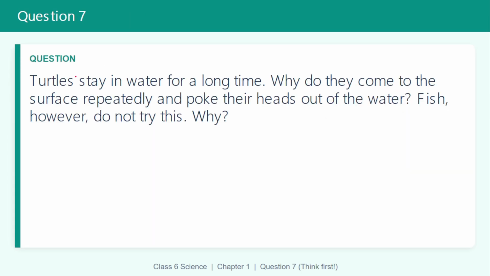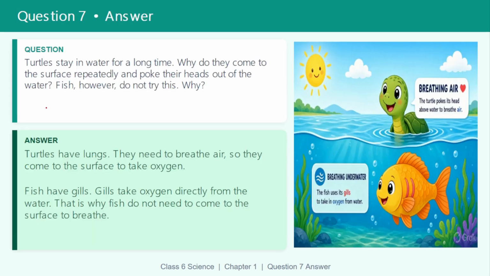Question number 7. Turtles stay in water for a long time. Why do they come to the surface repeatedly and poke their head out of the water? Fish, however, do not do this. Why? Let's see the answer.